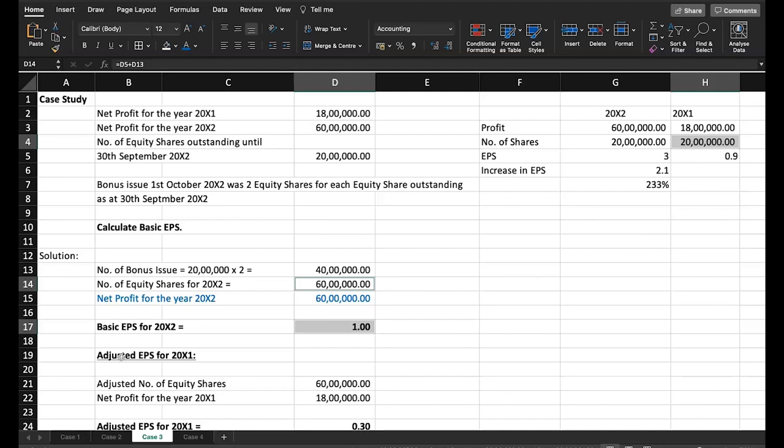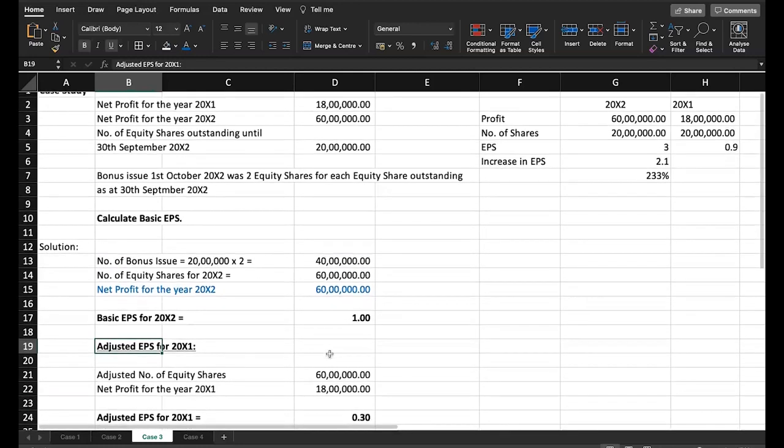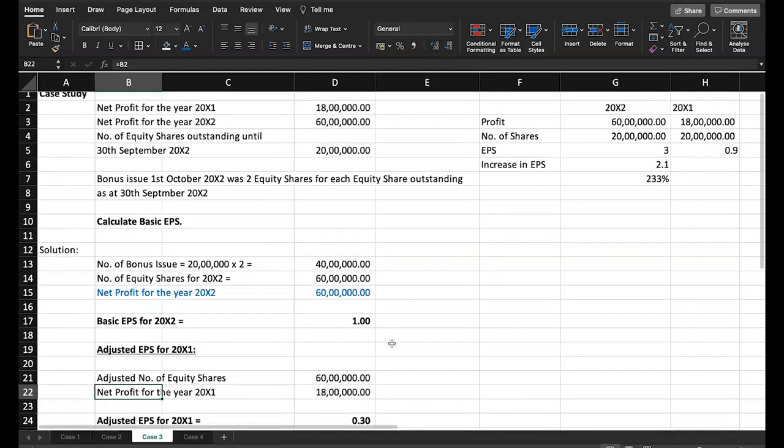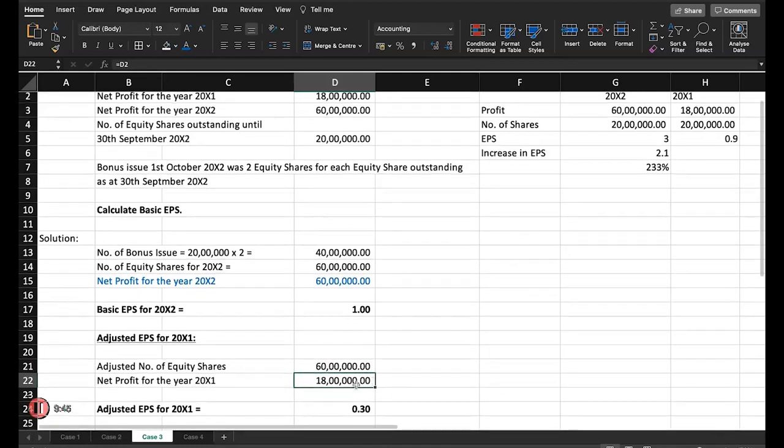I will show you how it works. Look at this. Adjusted EPS. Adjusted number of equity shares. Already we have computed here, 60 lakh. We'll bring that. Then net profit for the previous year, it's available in the question, 18 lakh. So 60 lakh is the number of equity shares, profit is 18 lakh. Now you calculate adjusted EPS. It is 18 lakh divided by 60 lakh. You get 0.3.